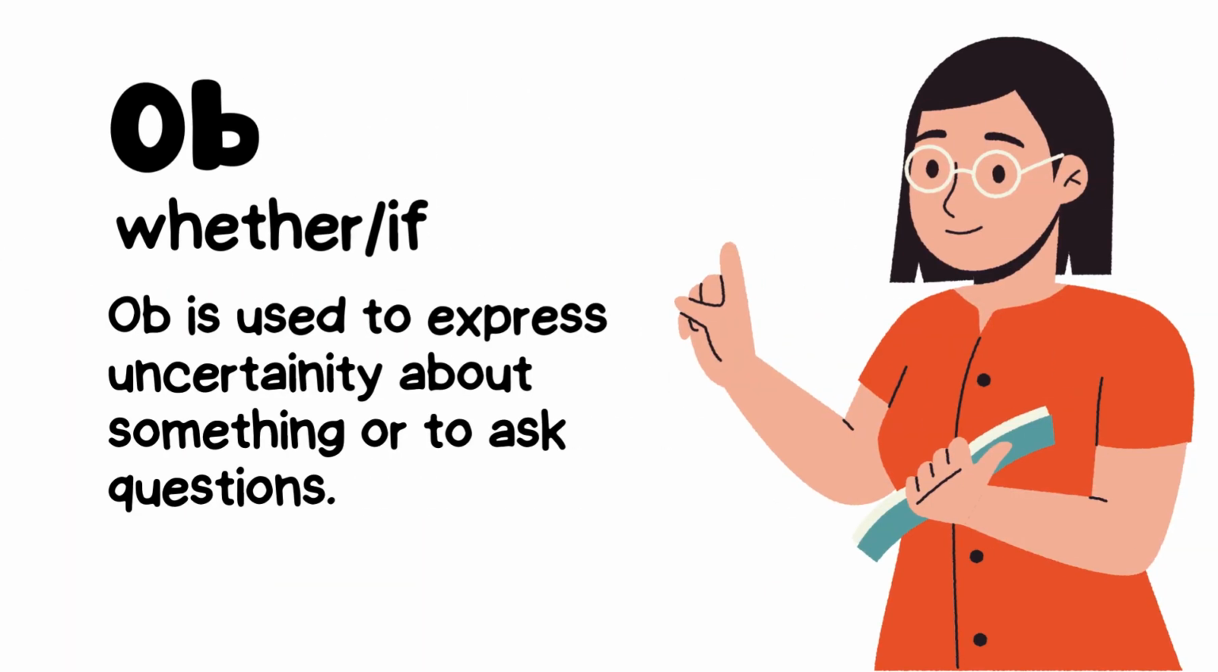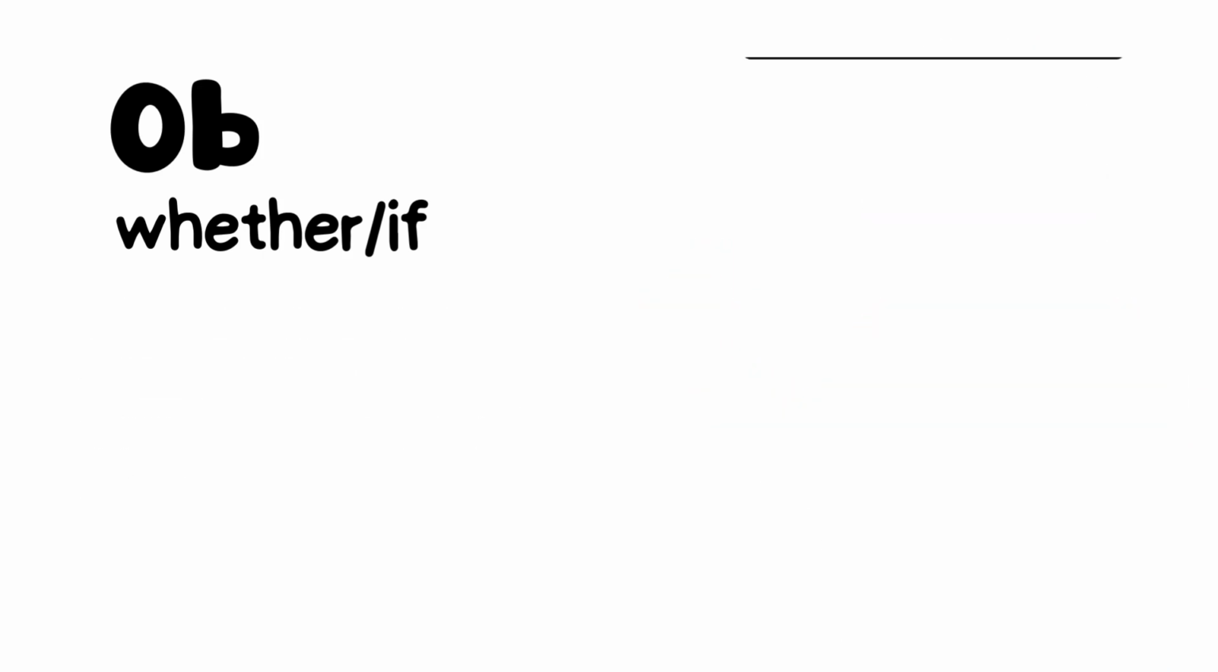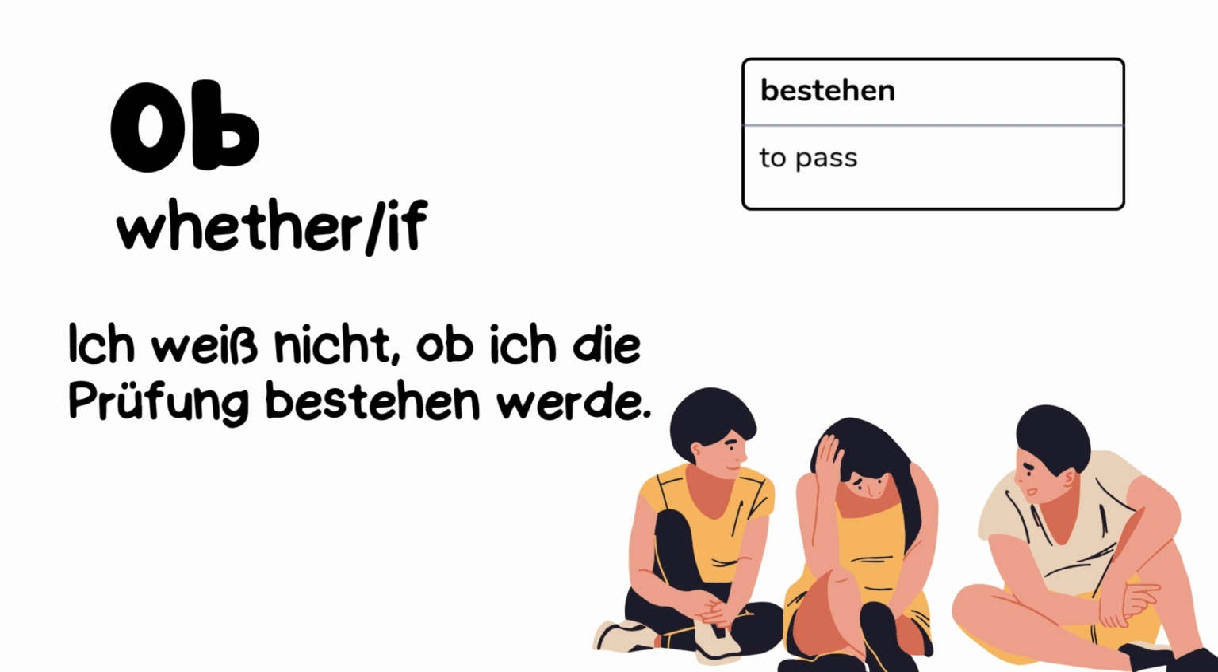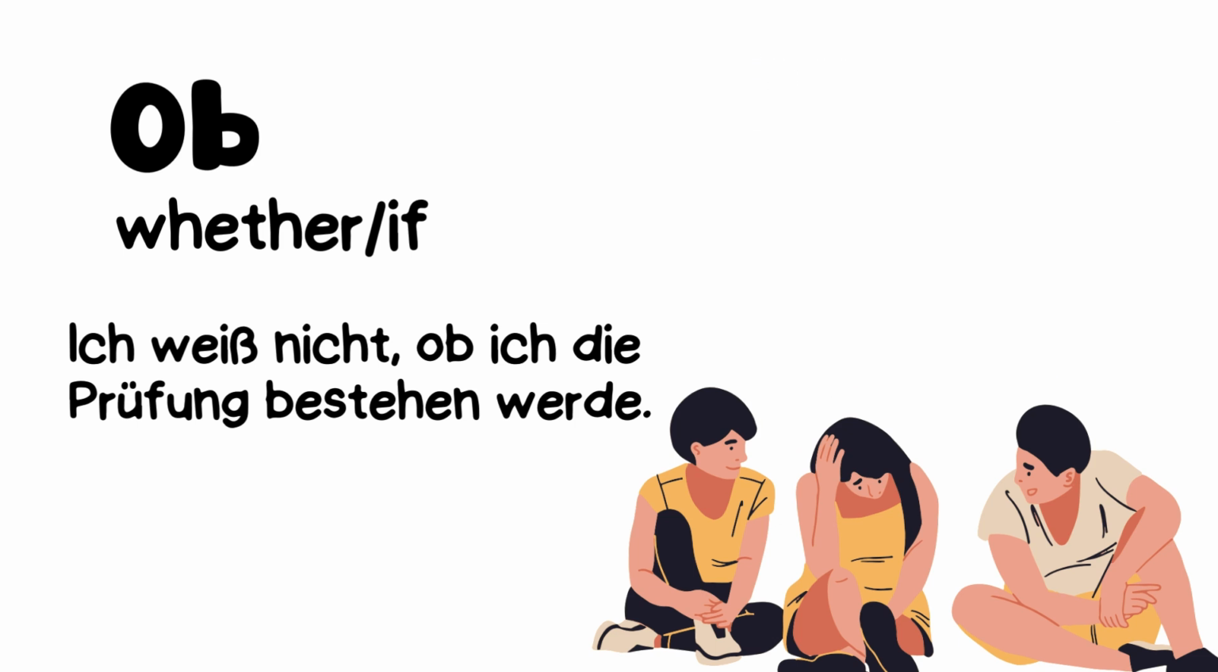Now the German conjunction ob means whether or if in English. You can use it to express uncertainty about something or to ask questions. Zum Beispiel, ich weiß nicht, ob ich die Prüfung bestehen werde. I don't know whether or if I'll pass the test.